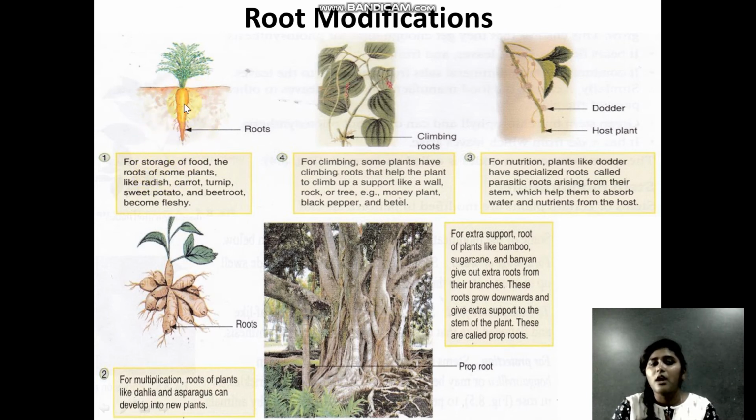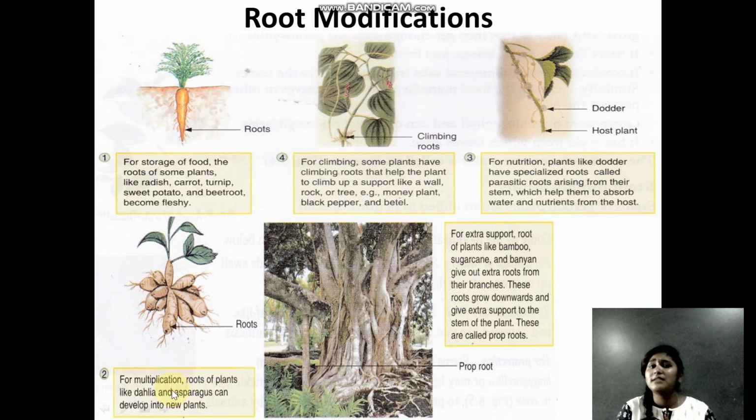Inside the carrots and others, different nutrients are present, and these nutrients help us and act as a food source for humans also. So the first one is storage of food. The second one you can see is for multiplication. Multiplication means for growing.